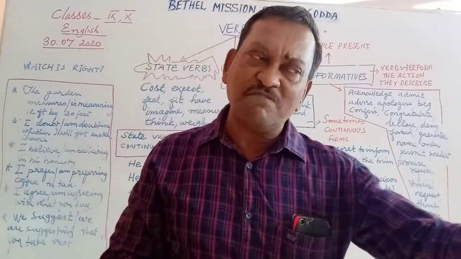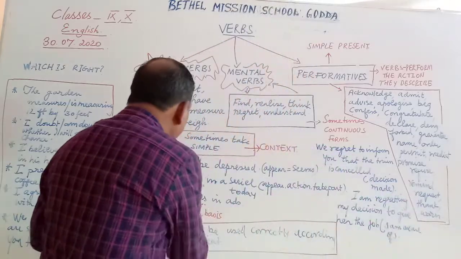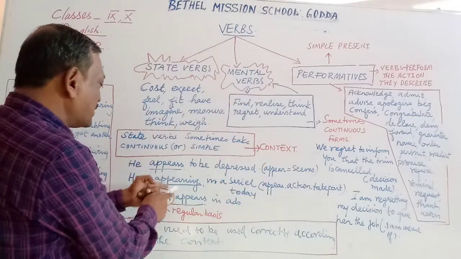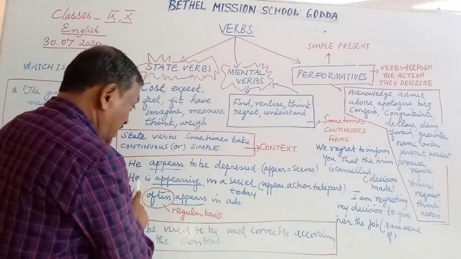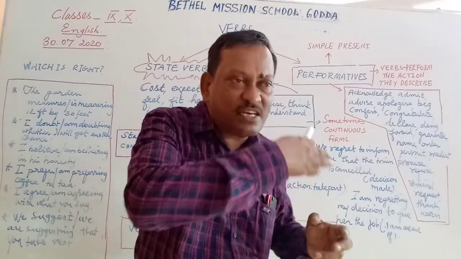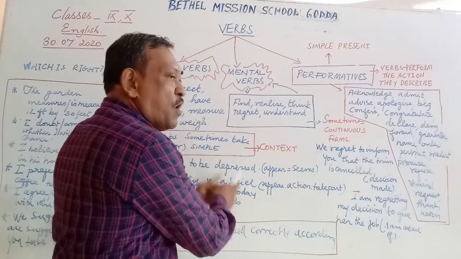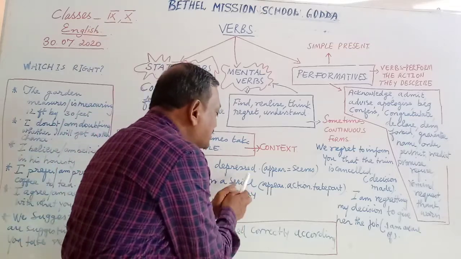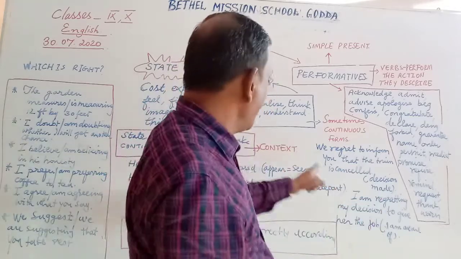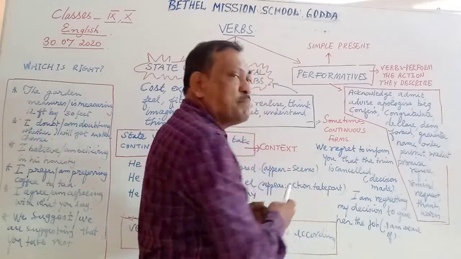He appears to be very angry. It seems that he is angry. So appears here refers to seems. But look at the same word taking a continuous form. He is appearing in a serial. So these days, he is continuously appearing in a serial. Or he is appearing in a serial today. So here, appear means action. It does not mean seems, but it means action, taking part.